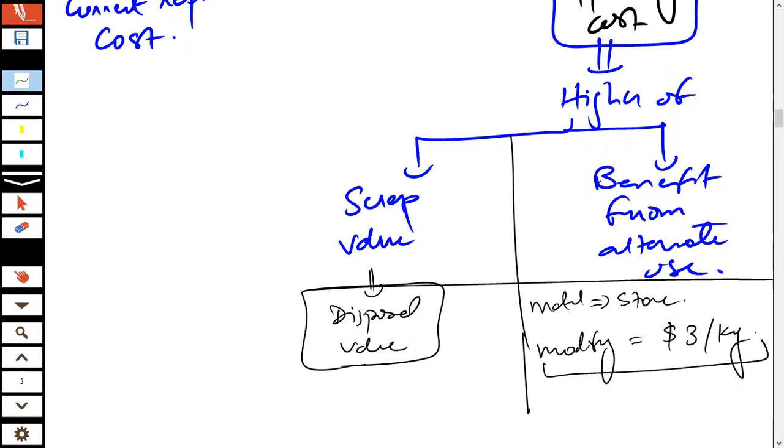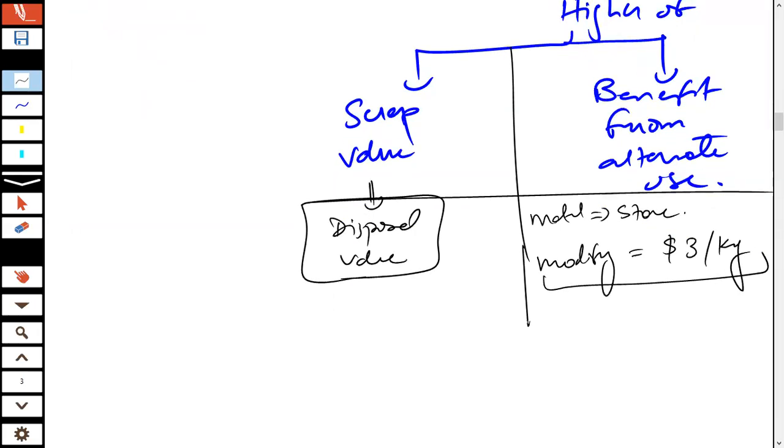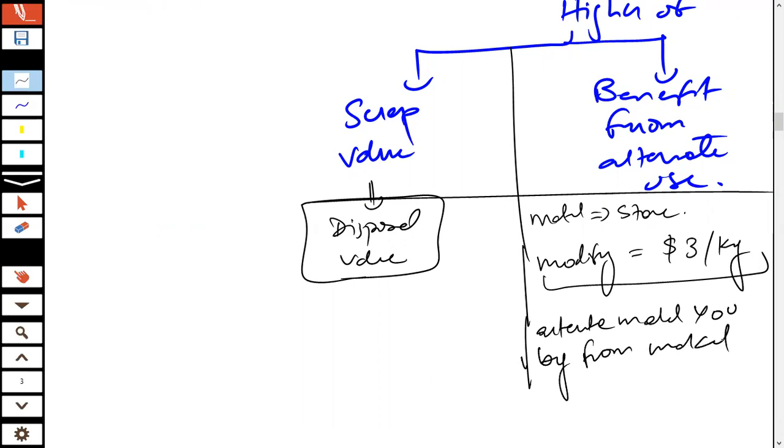And once you modify it at a cost of $3 per kg, the alternate material that you buy from the market for $10 would be avoided. I repeat, you have got a material available in a store. It's an excess material. It's a surplus material.